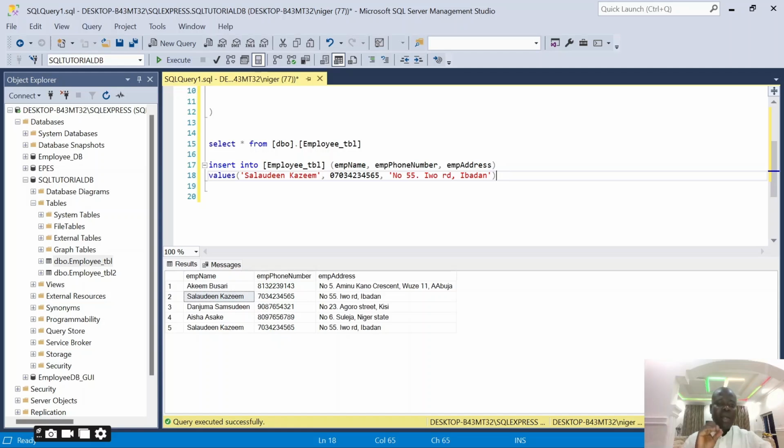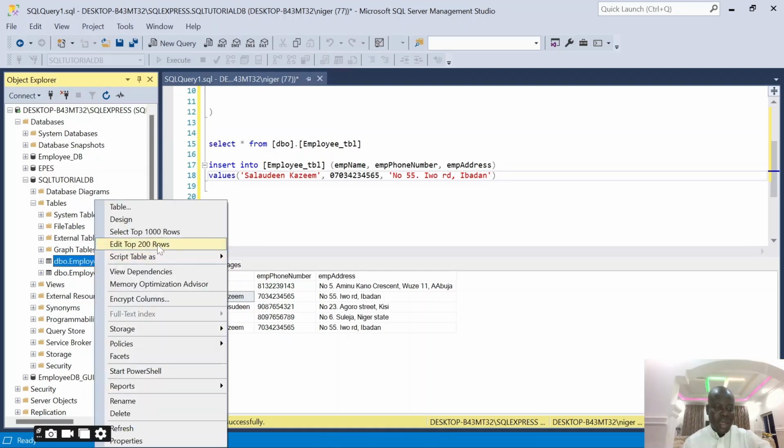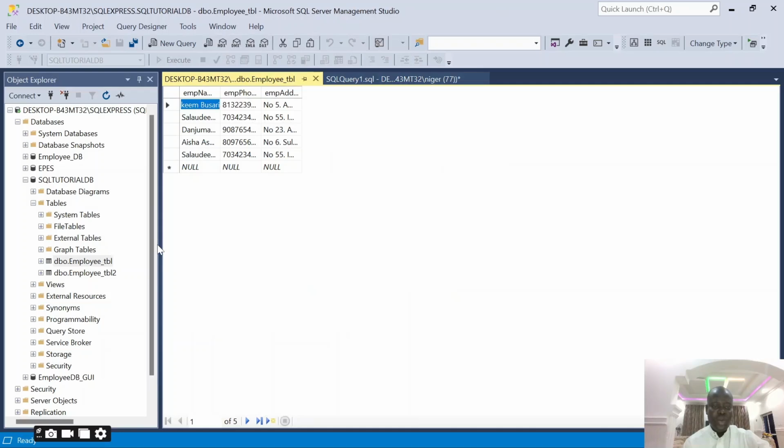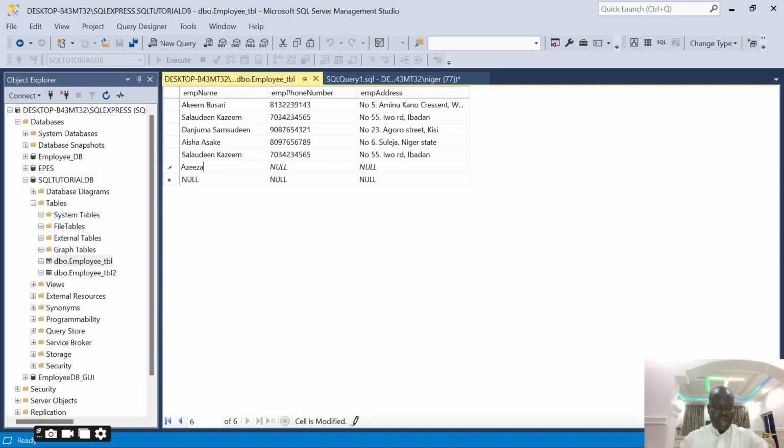For you to add a record into the table using the GUI, all you need to do is come to Object Explorer, look for the table where you want to add the record, right-click the table and click edit top 20 rows. You can see the employee name, the phone number, and the list of records we already have in the table. So if I want to add anybody, I can come here.